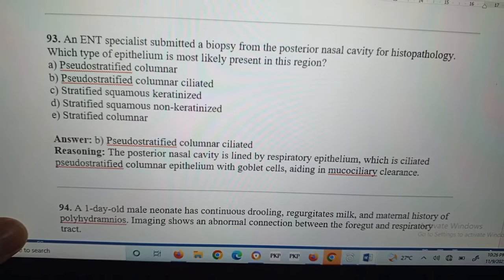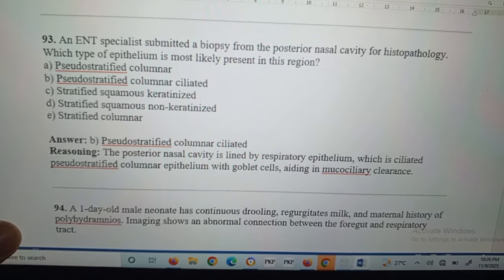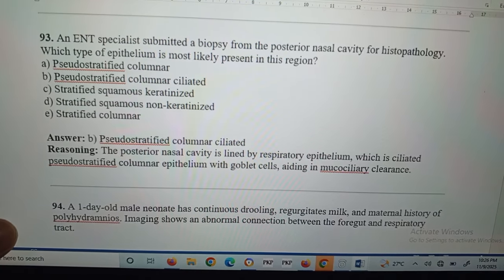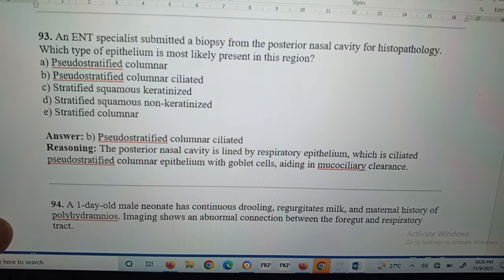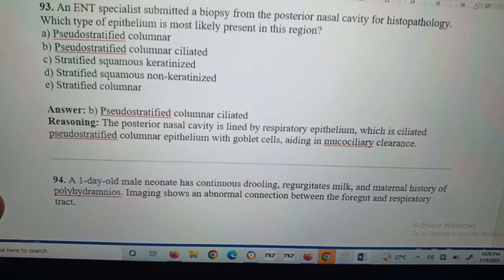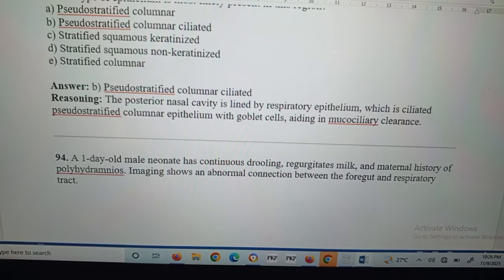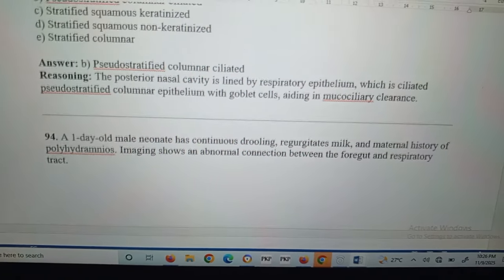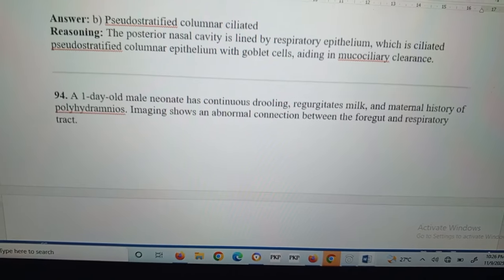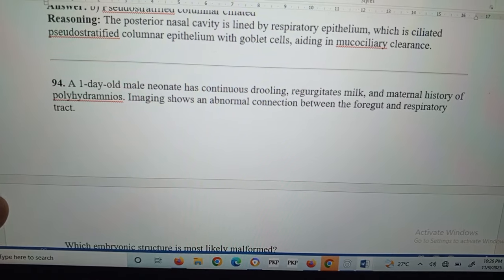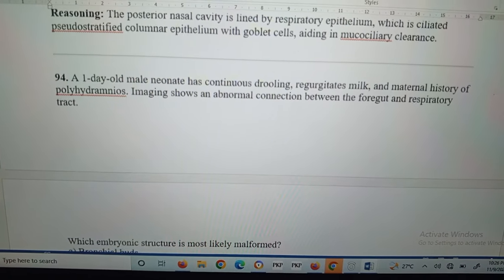Question number 93: an ENT specialist submitted a biopsy from the posterior nasal cavity for histopathology. Which type of epithelium is most likely present in this region? Pseudostratified columnar ciliated epithelium. The posterior nasal cavity is lined by respiratory epithelium, which is ciliated pseudostratified columnar epithelium with goblet cells that produce mucus and aid in mucociliary clearance.